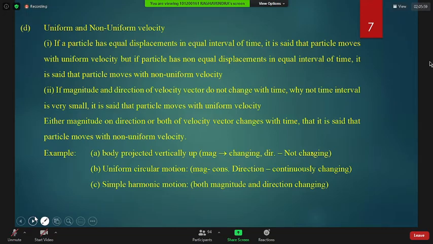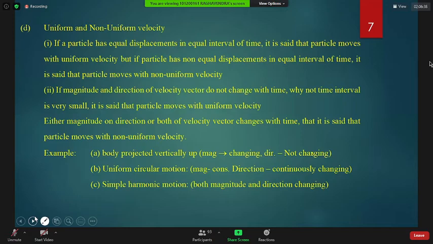If it has non-equal displacement in equal intervals of time, then you say that it is moving with a non-uniform velocity. Exactly, the point I am giving you: velocity is a vector quantity. It has magnitude as well as direction. So for uniform velocity, magnitude should not change and direction also should not change in any interval of time. But if either magnitude is changing or direction is changing or both are changing, you will say that the particle is moving with non-uniform velocity.